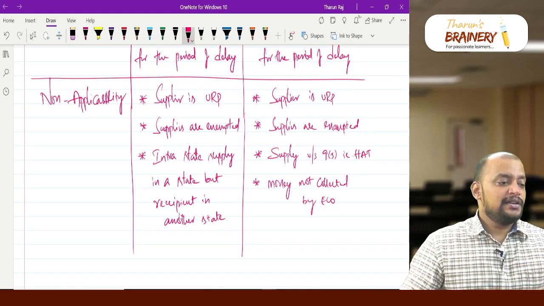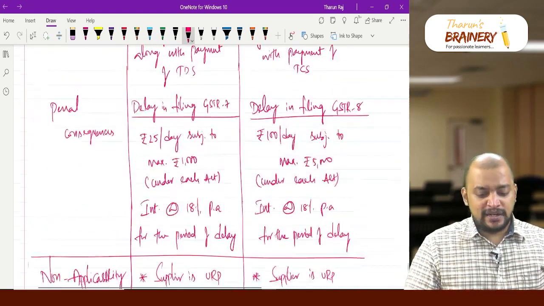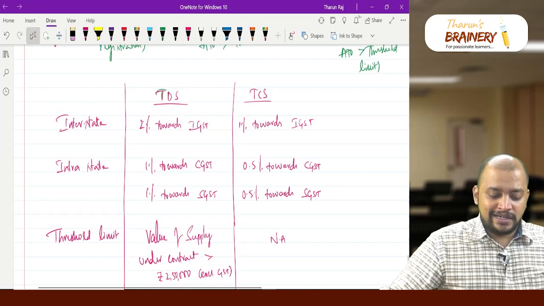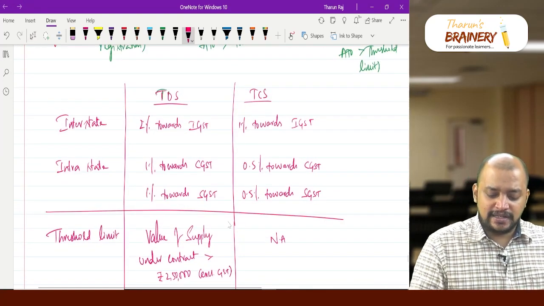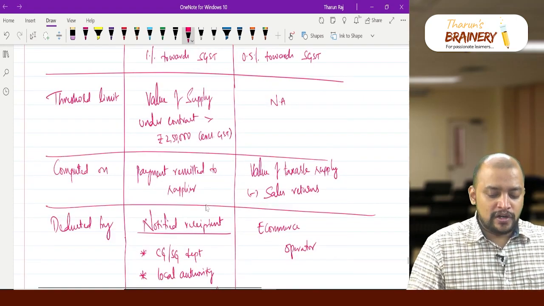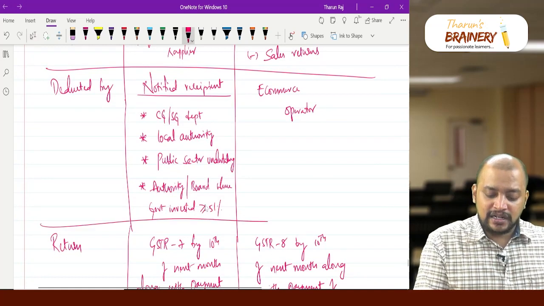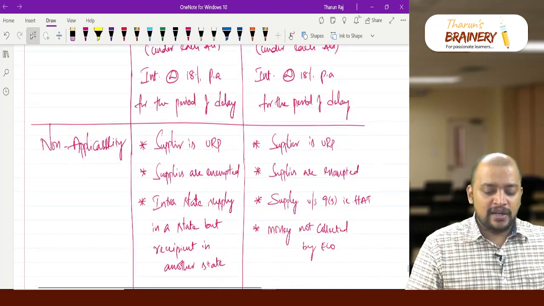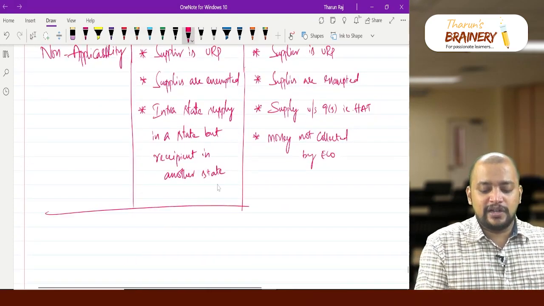Clear here? So this you need to remember for the purpose of TDS and TCS. First rates, then threshold limit, and it is computed on what, and it is deducted by whom, and what are the returns that they need to file, and what are the penal consequences and non-applicability.